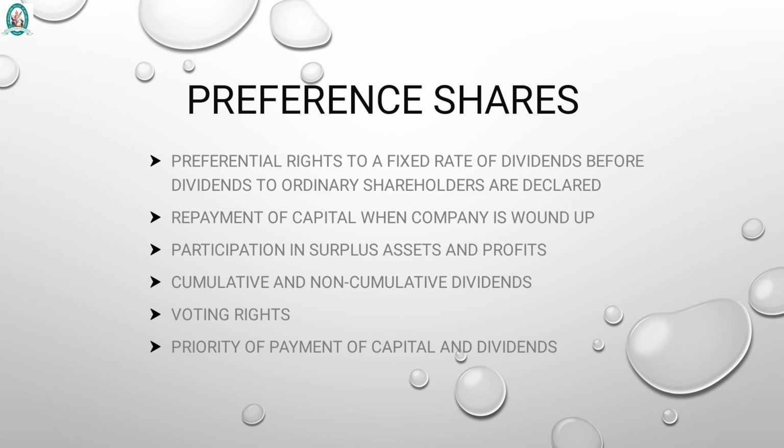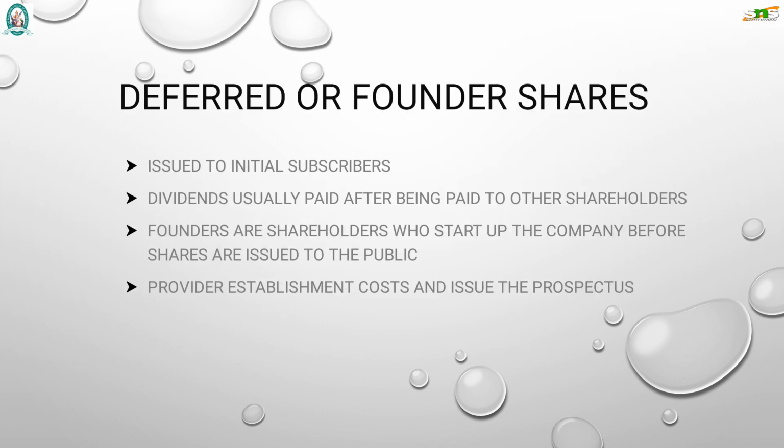Repayment of capital when the company is wound up. So when a company is going to wind up, the repayment will be made by the company to the preference shareholders. Participation in surplus assets and profits. Cumulative and non-cumulative dividends. Voting rights, priority of payment of capital and dividends are given to preference shareholders.